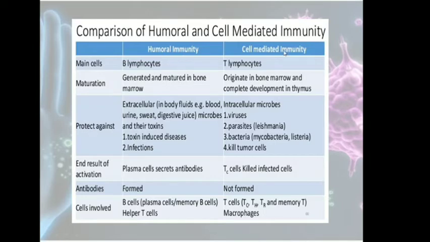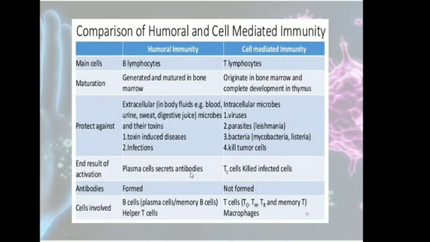So, the difference between humoral and cell mediated immunity. Humoral is by B lymphocytes, cell mediated is by T lymphocytes. B lymphocytes are formed and matured in bone marrow, while T lymphocytes are formed in bone marrow but matured in thymus. Humoral immunity basically protects against extracellular microbes, for example in blood, urine, sweat, digestive juices, and different infections. While T lymphocytes act mostly against intracellular microbes such as viruses, parasites and bacteria, and they also kill tumor cells.